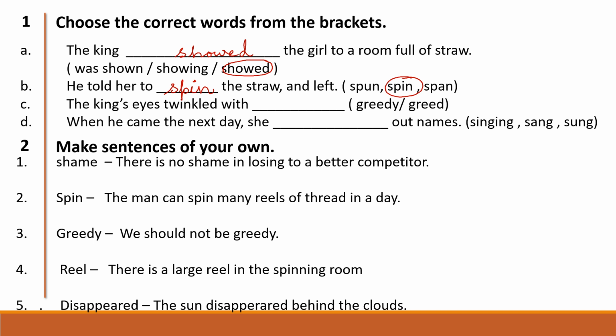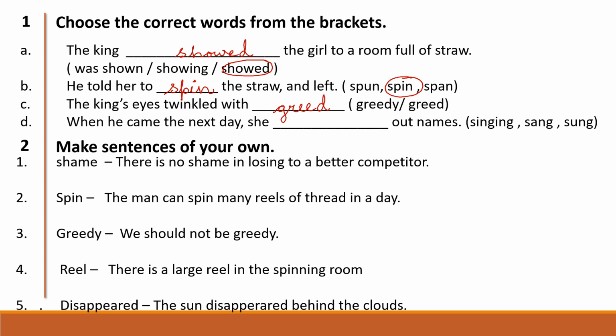Question number C we have, the king's eyes twinkled with dash. The greedy or greed. What is the answer, children? The king's eyes twinkled with greed. G-R-E-E-D, greed.